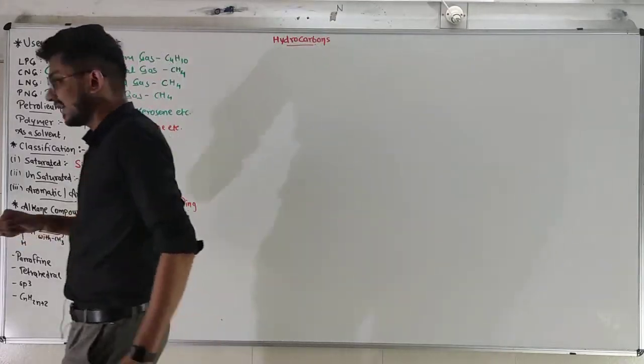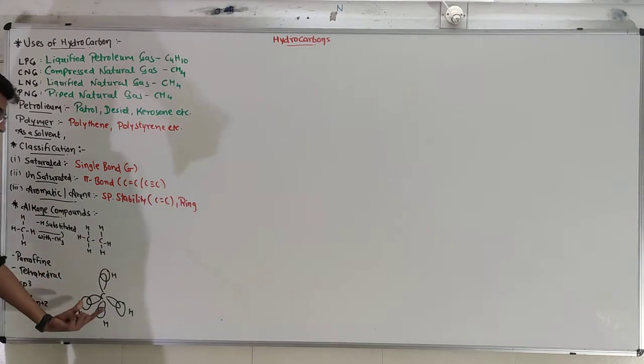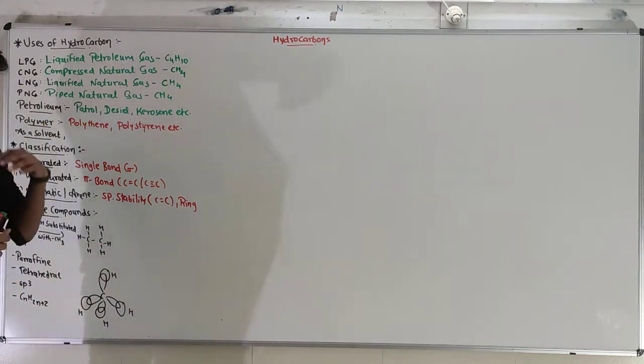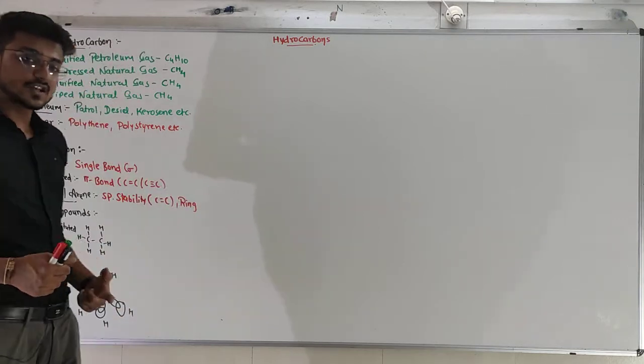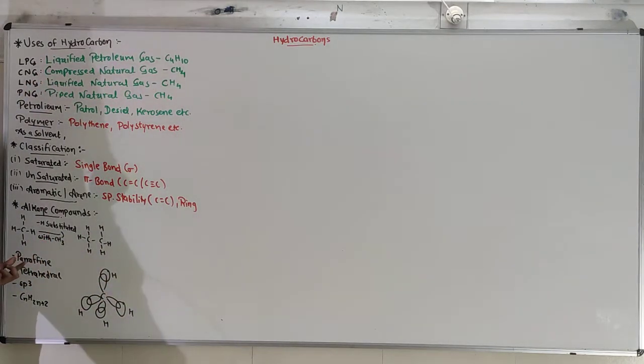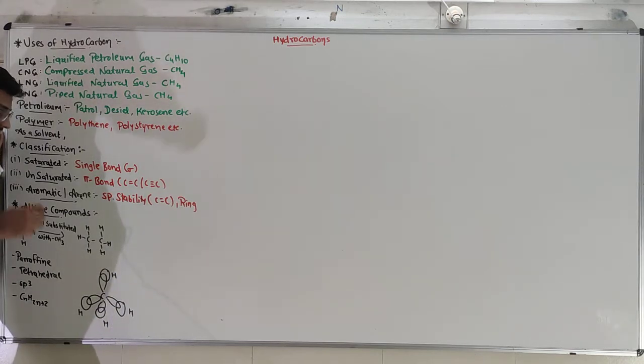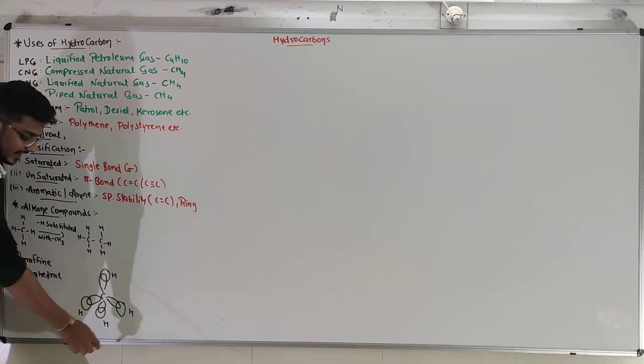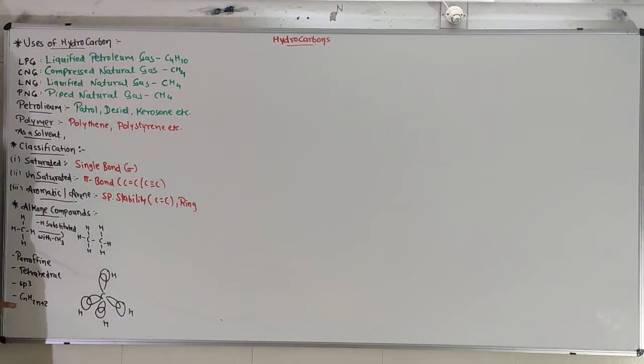Now, methane. I have drawn the methane over here. Some of the information I have already given in the first lecture of chapter number 12, where I told you that all the alkanes have a tetrahedral, three-dimensional structure. They have sp3 hybridized orbitals, one s orbital and three p orbitals are hybridized, and because of that a tetrahedral structure is formed. The general formula for the alkane is CnH2n+2.